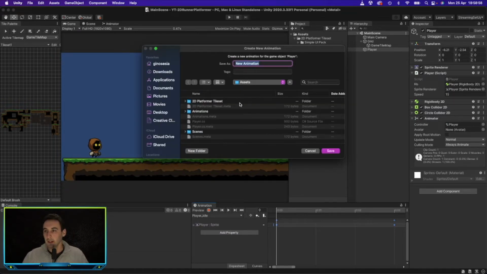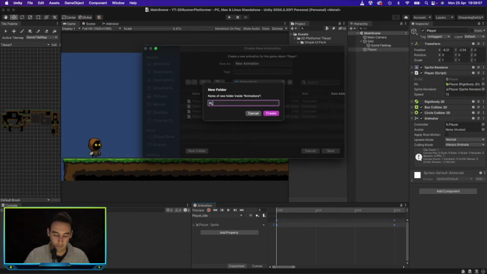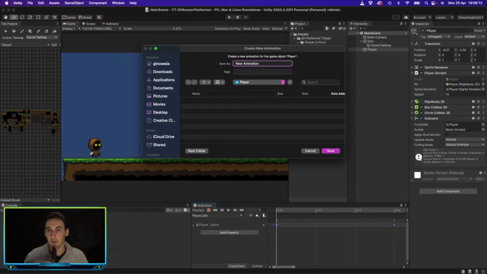In the animations folder, actually, we want to create a new folder here and call it player, because we're going to have different animations for the enemies, the players, the fire, the torches, a lot of different things. So we're going to separate them into different folders, so we'll move the idle animation back into this folder later on, but for now let's just leave it like this.